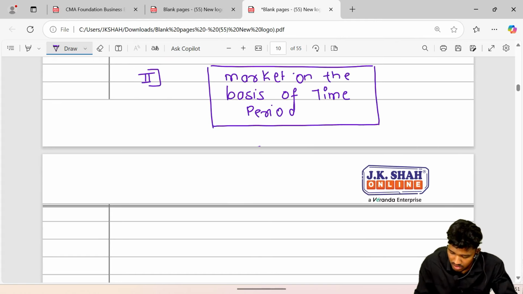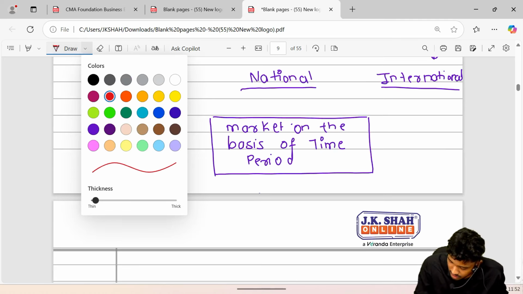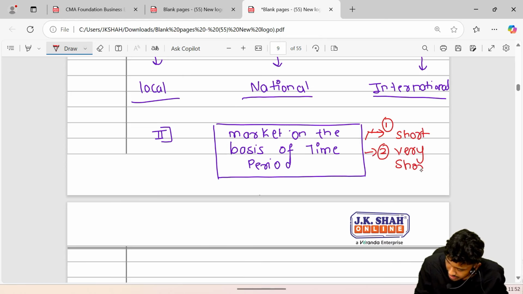Market on the basis of time period would be, first, short period, second, very short period, and third would be our long period market. That way.